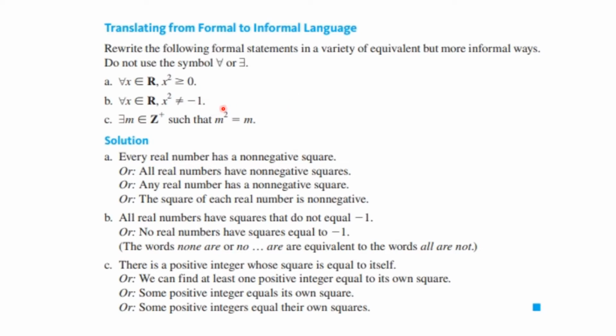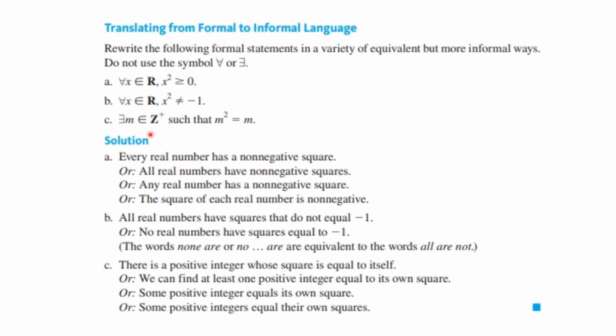This one, which says for every x, an element of R, x squared does not equal minus 1, could be translated a number of ways. All real numbers have squares that do not equal minus 1, or no real numbers have squares equal to minus 1. The words none are and no are equivalent to the words all are not.